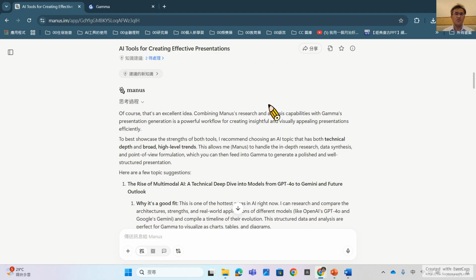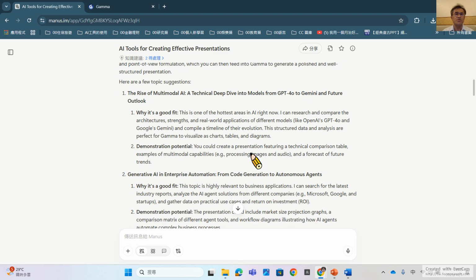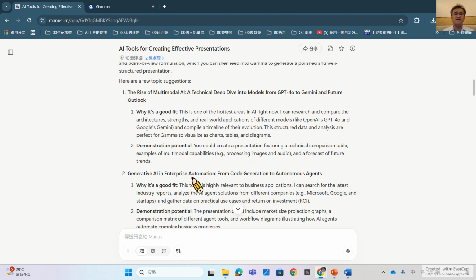Then it will show me some suggested topics, like the rise of multi-model AI, and the tool generates AI in enterprise automation from code generation to autonomous agents.